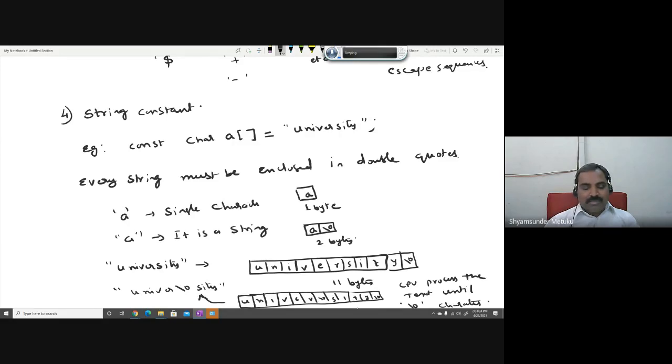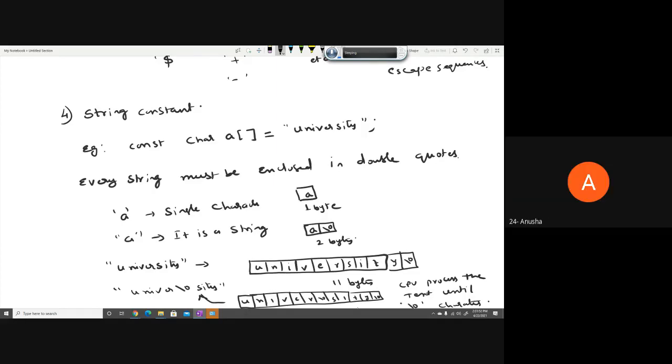So that is the reason there is no rule of writing the null character between the text. Even though you wantedly write it, it is useless actually. The computer might accept it in terms of saving into memory, but whenever you want to display it on the monitor, unfortunately you are unable to get "sity", because whatever you write after the null character will be ignored by the CPU. Only "univer" you will be able to see. Is it okay? Yes, sir.